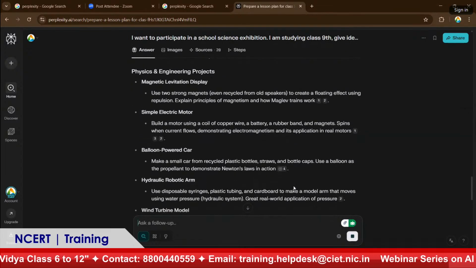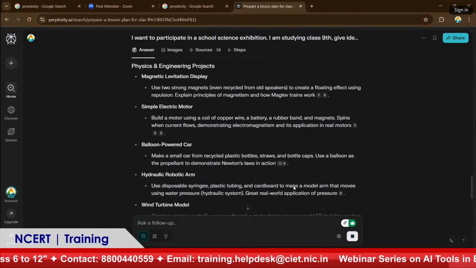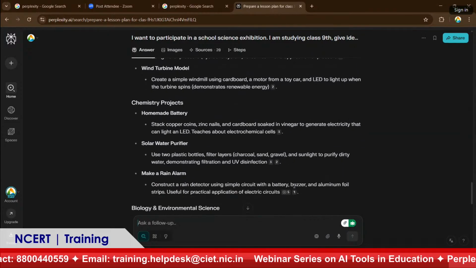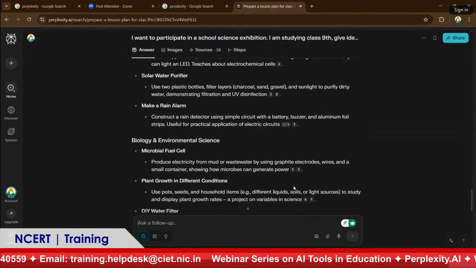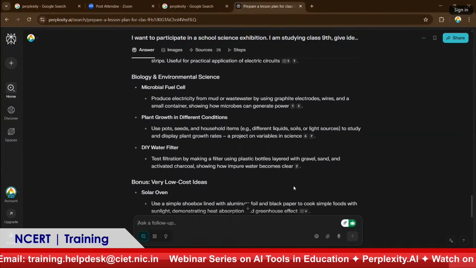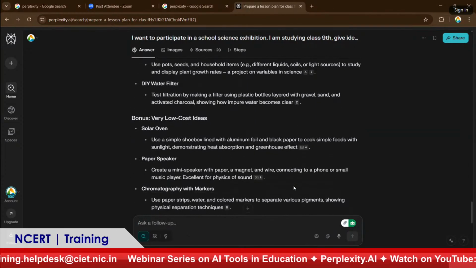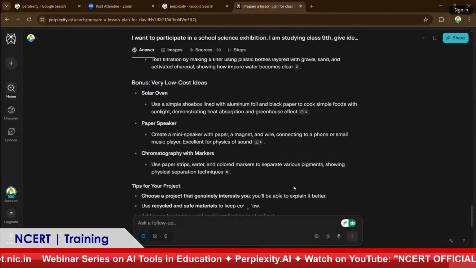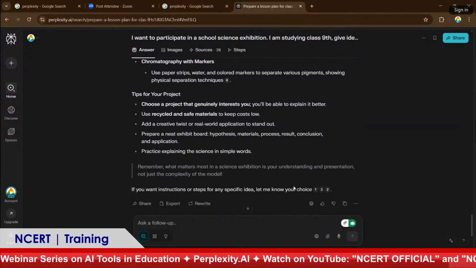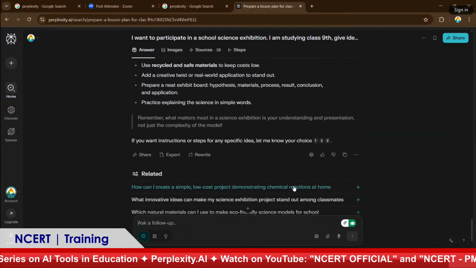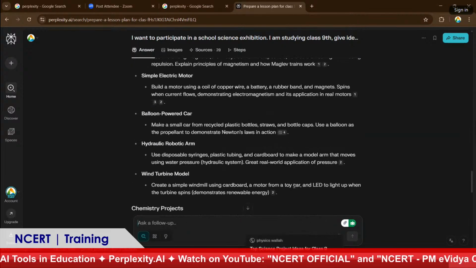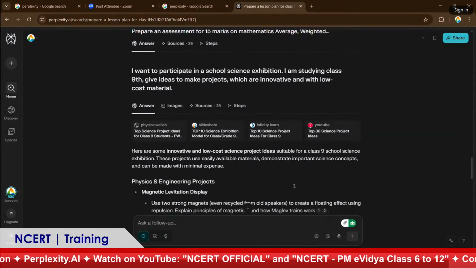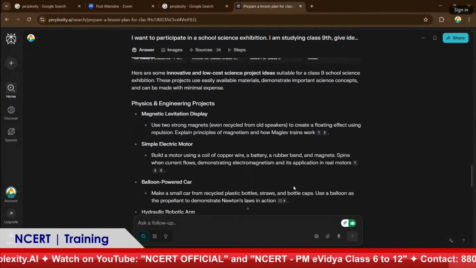So under physics and engineering projects, it gave some projects. We'll go through them later. And for chemistry projects, it gives some, and biology, and a DIY water filter, and a bonus, very low cost. Here also it categorized very low cost, solar oven. And of course, you can ask it to give the steps. So just go through these ideas. These ideas were taken from these citations.